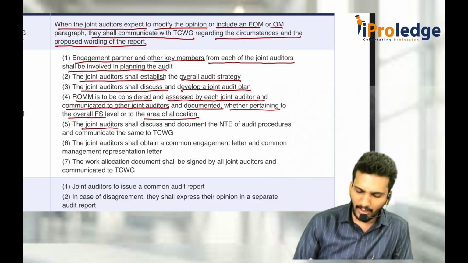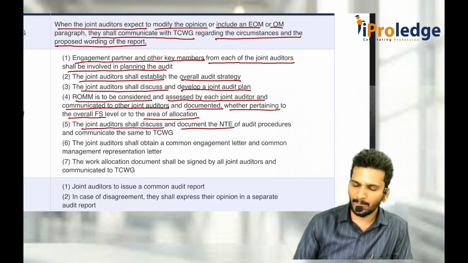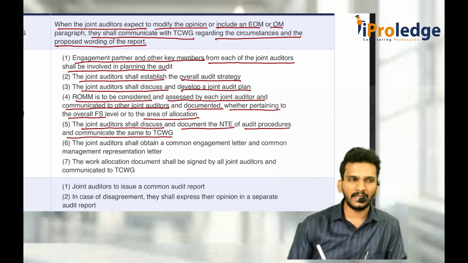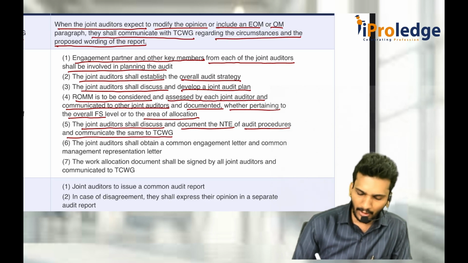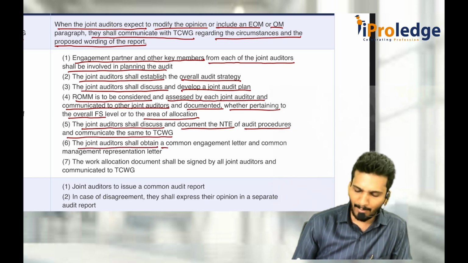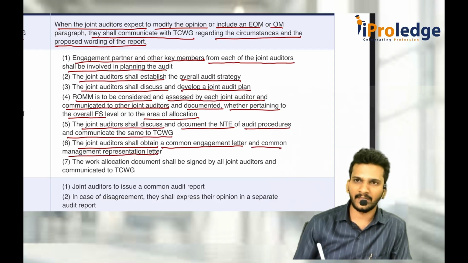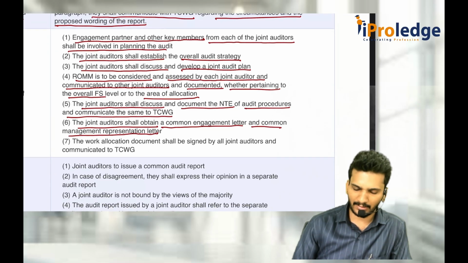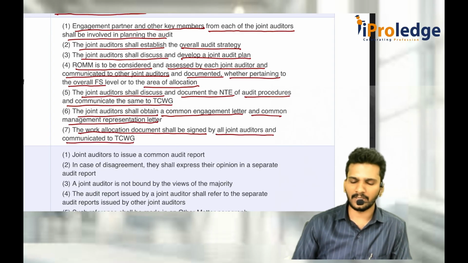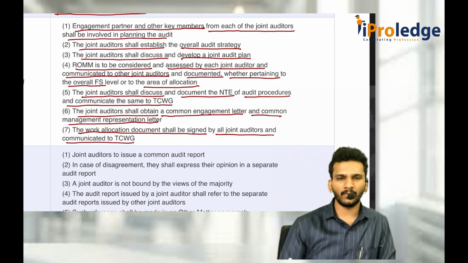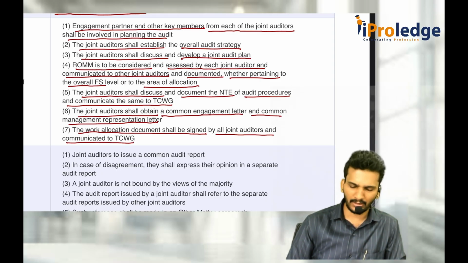The joint auditor shall discuss and document the nature, timing and extent of audit procedures and communicate the same to TCWG. The joint auditor shall obtain a common engagement letter and common management representation letter. The work allocation document shall be signed by all joint auditors and communicated to TCWG. Whatever you do, the audit working paper has to be signed by everybody and communicated to TCWG.